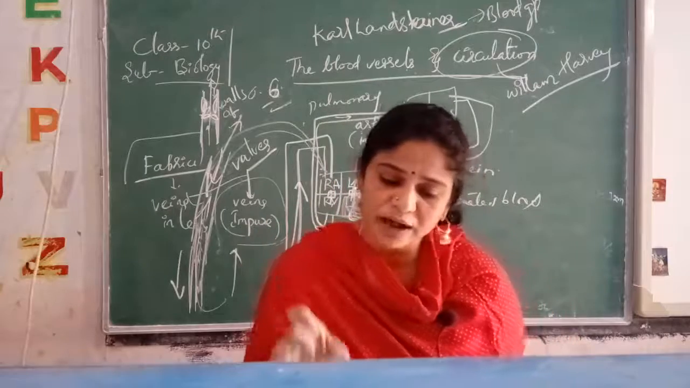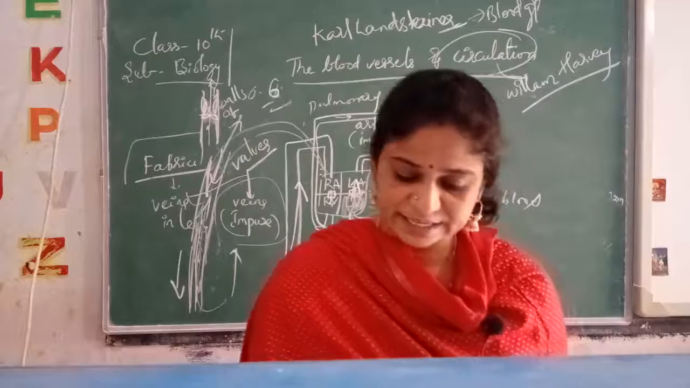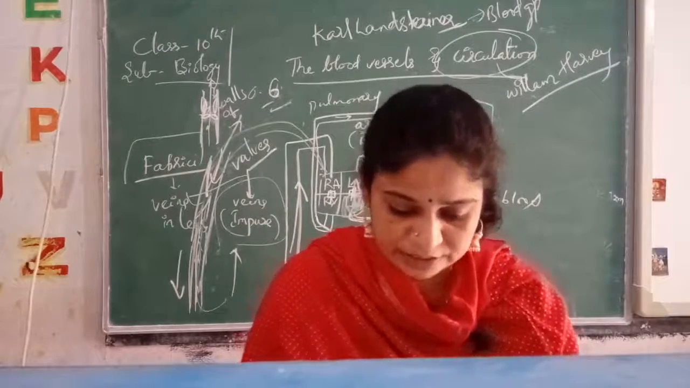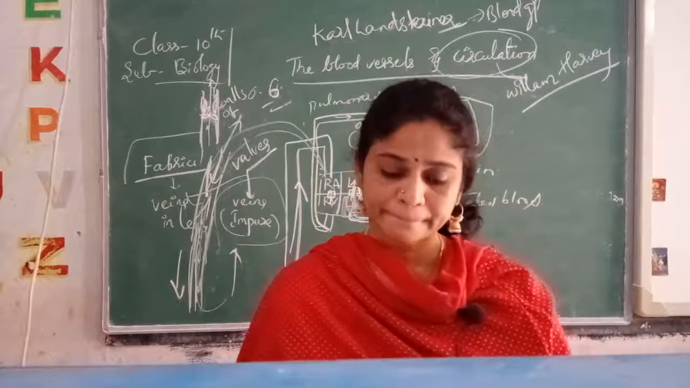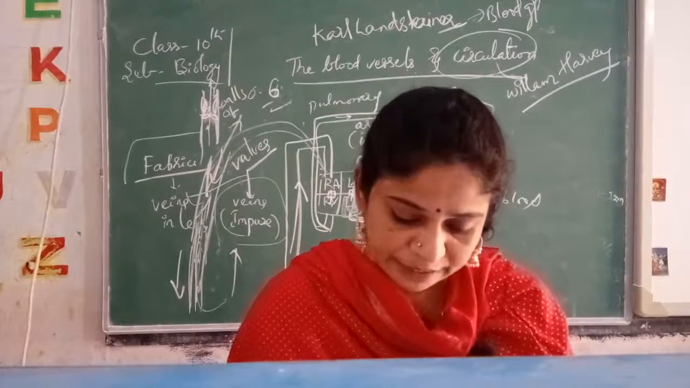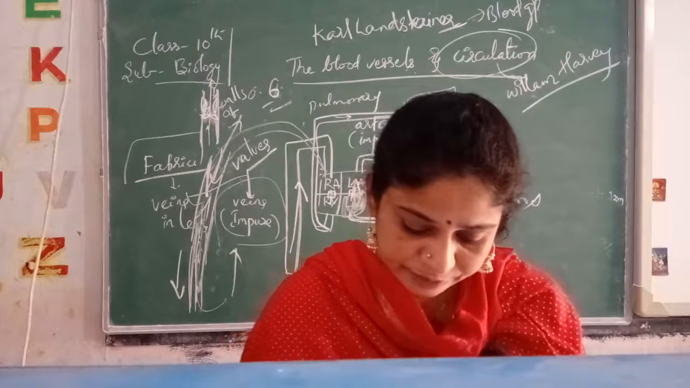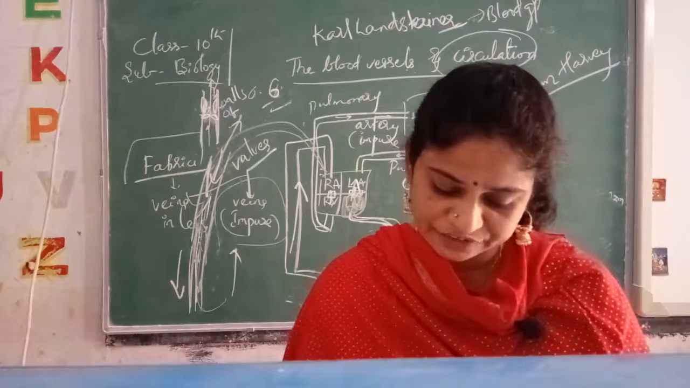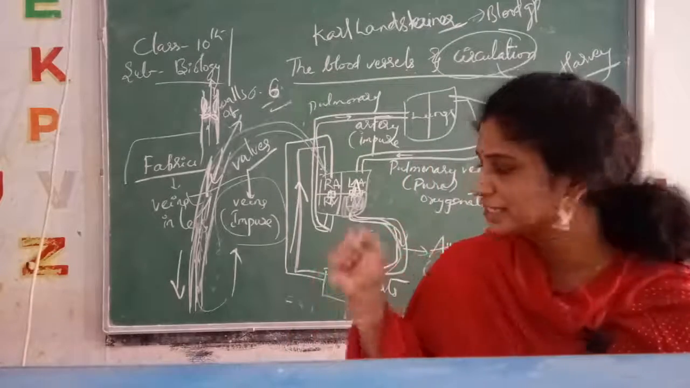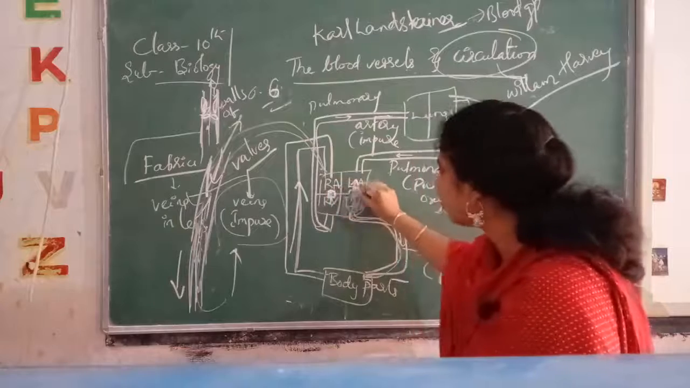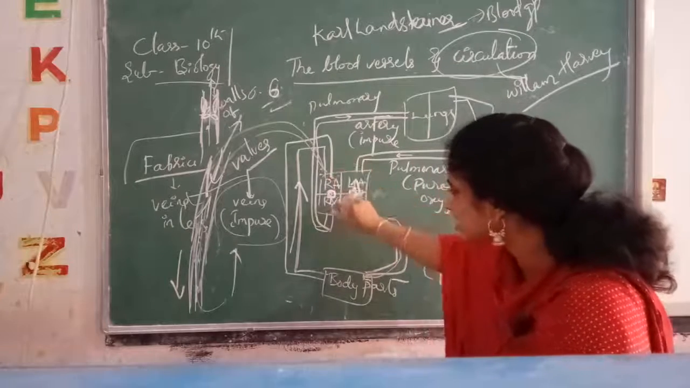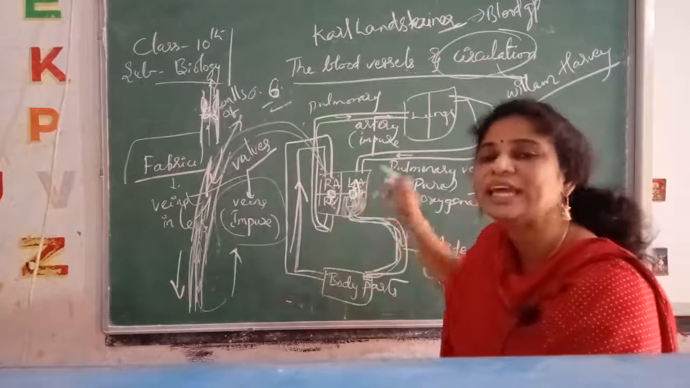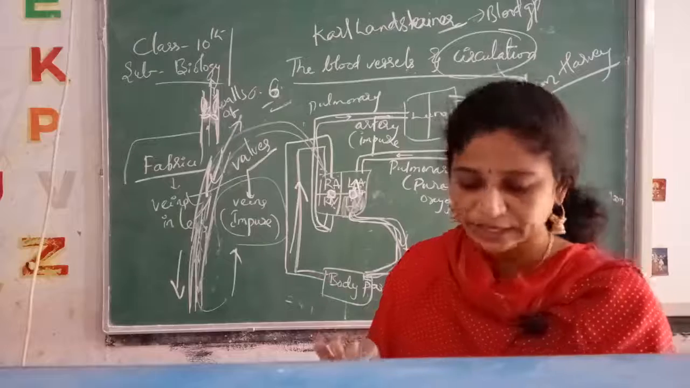To find that out, he cut open many dead people's hearts. Harvey dissected hearts of dead people and studied the walls between the atrium and ventricle. What did he study? The walls present between the auricle and the ventricle. This is the auricle, this is the ventricle. The wall present in between these two, he studied those walls.